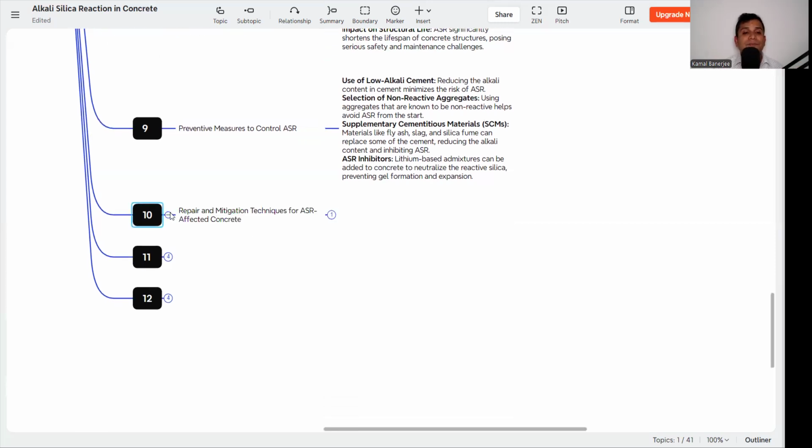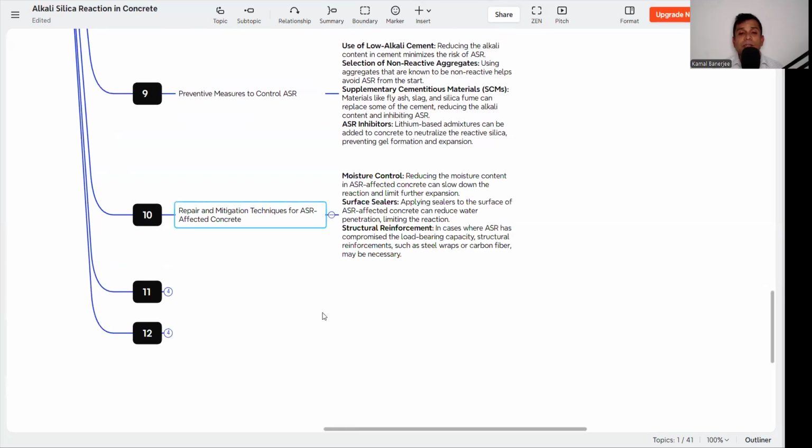Next is repair and mitigation techniques for ASR affected concrete. So what will we do if ASR has already taken place in the concrete? We first need to identify it. Then moisture control is the first thing, because without moisture ASR will not happen. Reducing the moisture content in ASR affected concrete can slow down the reaction and limit further expansion.